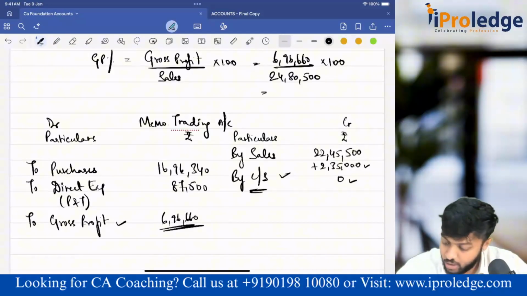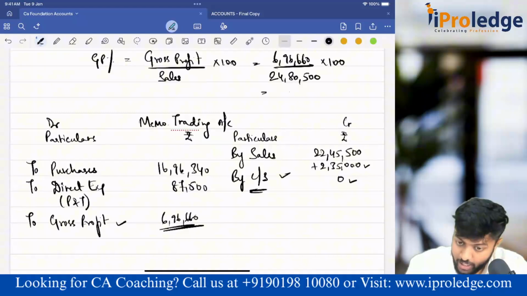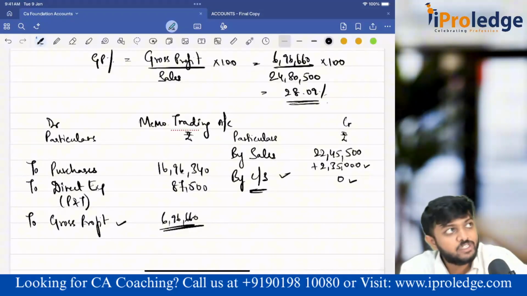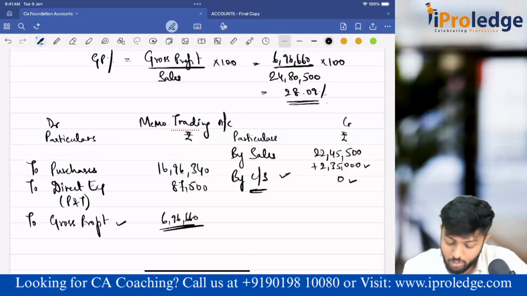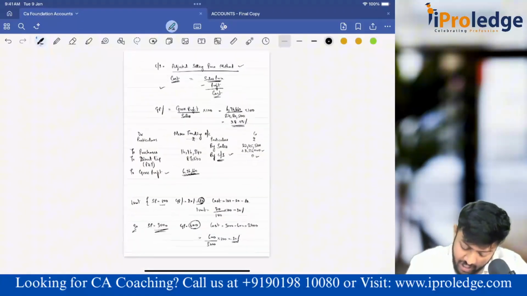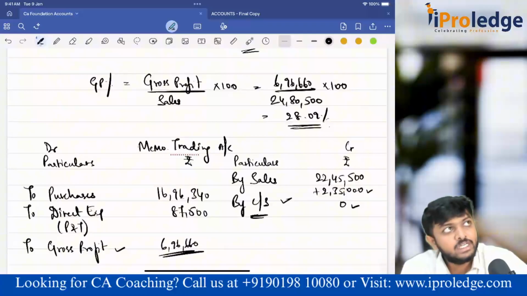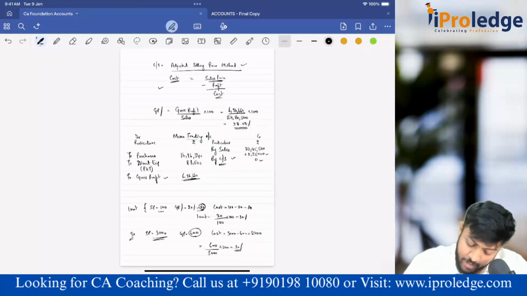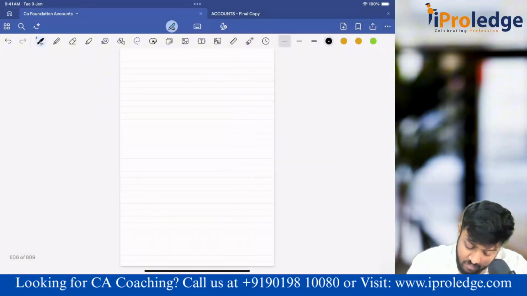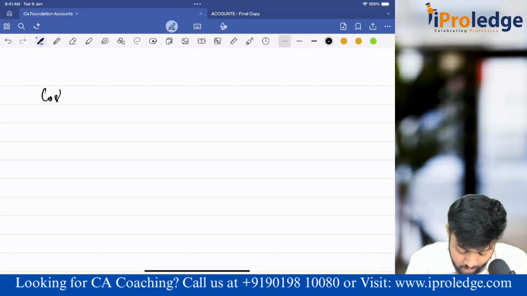So how much is my GP margin? 6,96,660 divided by 24,80,500. So it comes to 28.09%. This is my GP percentage. I found out. Now I found out my GP percentage. Done. Enough. That's all. All this was just like working note to find out GP. Did I find out GP? Yes. Now I have to find out the cost.